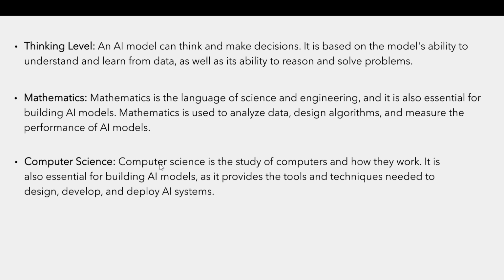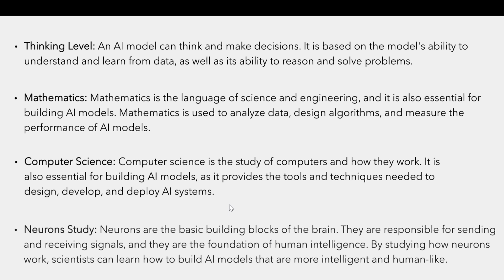With this, we have come to the next point, computer science, and it is all about the study of computers, how they work, how they react to a problem, how they analyze the problem. So it is essential for building AI models, as it provides the tools and techniques needed to design, develop, and deploy AI systems.